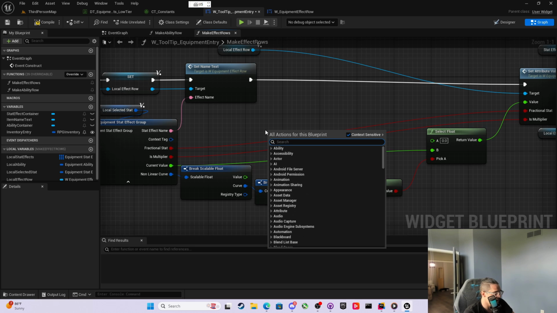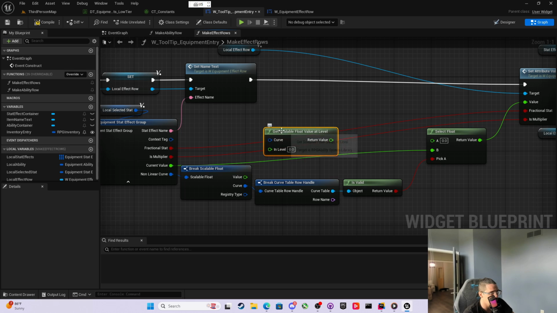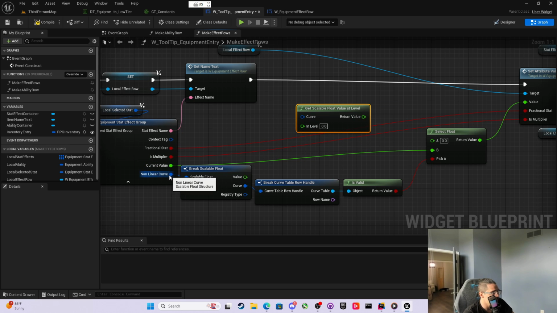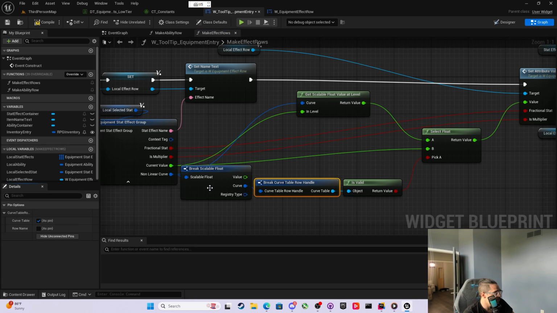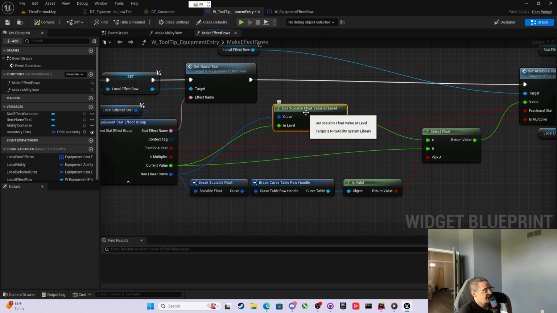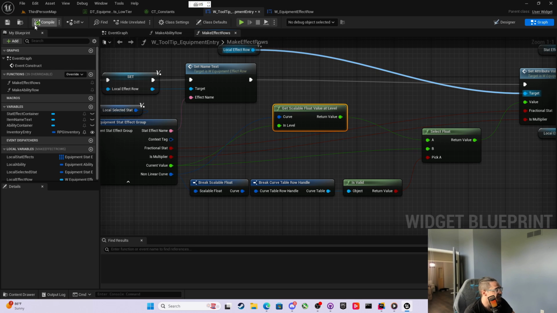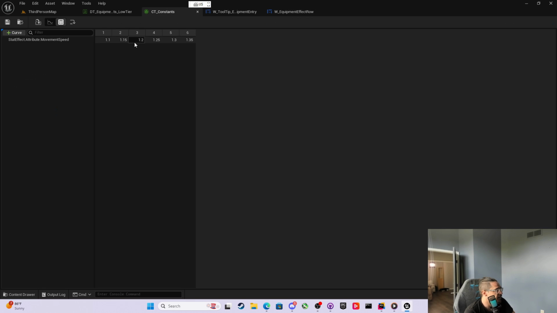If it is valid, however, then we can just say get scalable float value at level that we just made right here. This is a pure function now. And we can take this nonlinear curve right here, and we can take the current value as the in level, and we can use that float for A. So we could do that. And so what that means is all the rest of the things that are just linear values aren't going to be impacted by this at all. Just in the case that it does have this curve table, we're going to want to change it.